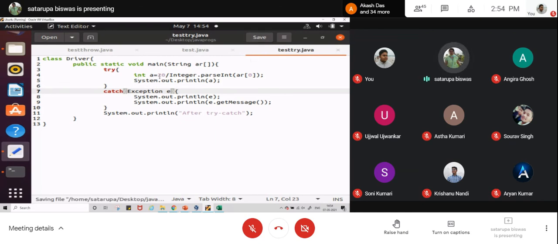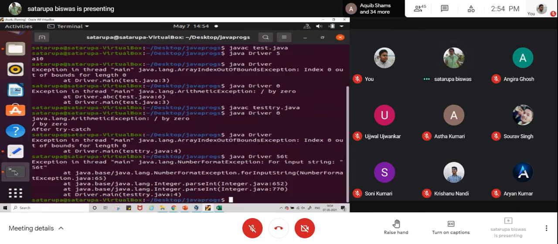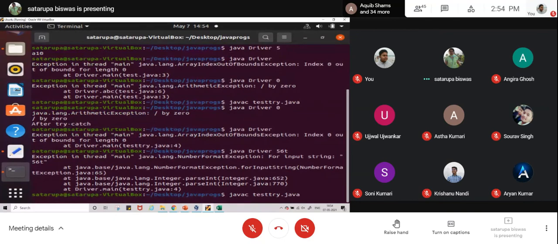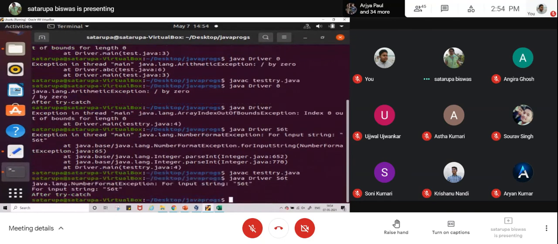In the earlier case, only arithmetic exception could be handled. But in this case, all the exceptions could be handled inside the catch part. You can see the number format exception has been handled. As it is being handled, the last line also came.